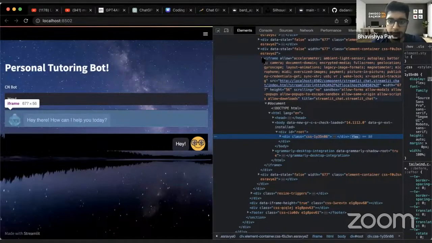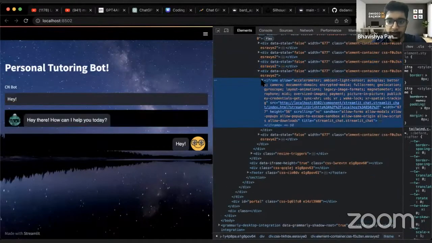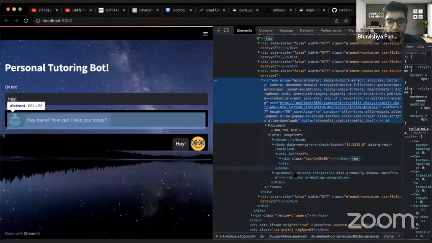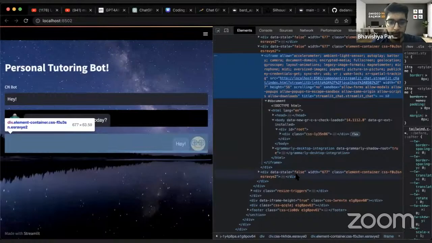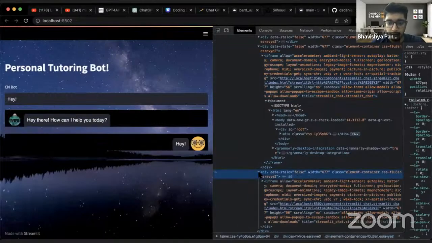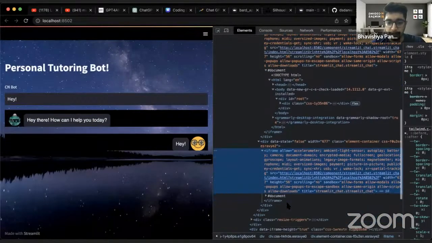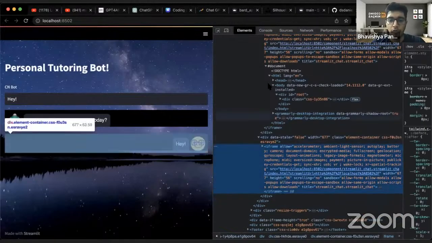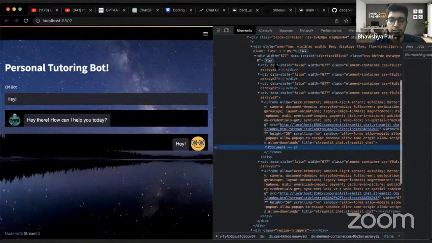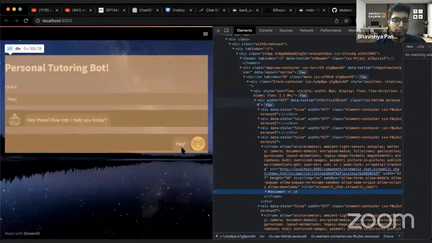If you see, right? Oops, it is coming under this iframe, right? So again, if I open it up again, this thing is under iframe, right? So I want to change things over here. So how do we do that? For that, I'll have to explain a lot of things later.